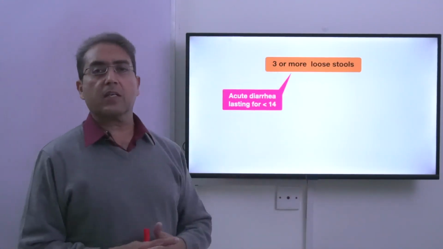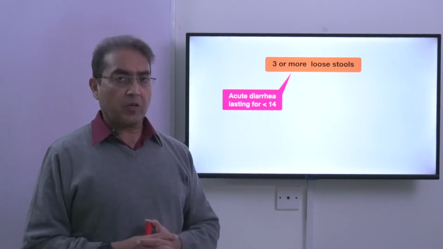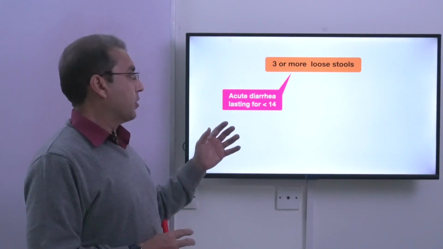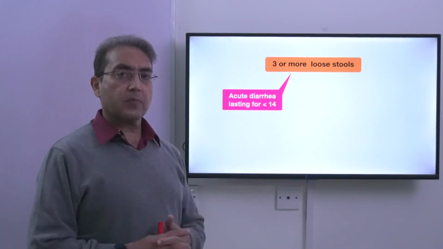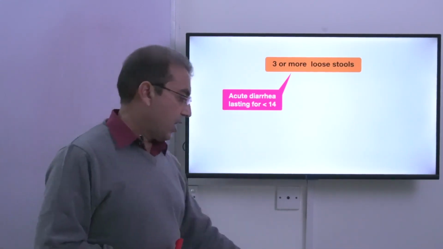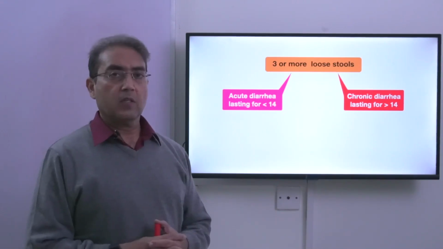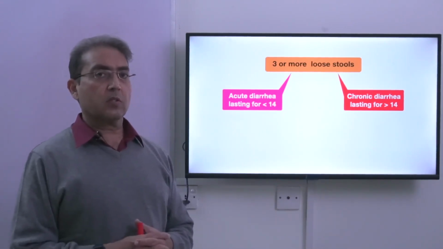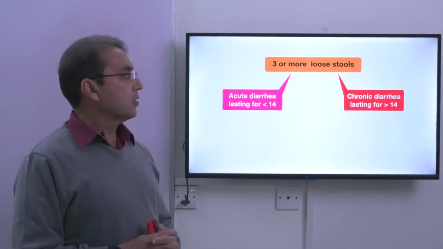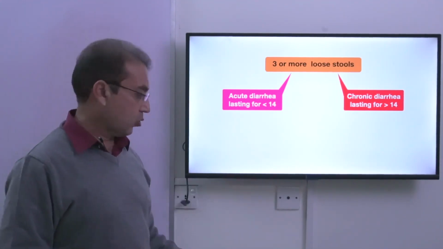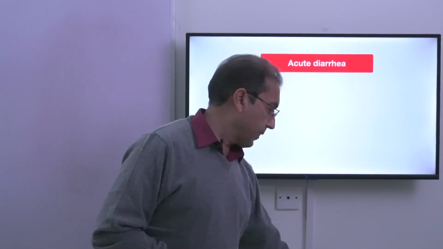Now this diarrhea can be acute. If the symptoms settle down within a period of 14 days, this is called acute diarrhea. So acute diarrhea does not persist beyond 2 weeks, while if it persists beyond 2 weeks, this is called chronic diarrhea. So if the symptoms persist for more than 14 days or 2 weeks, this is called chronic diarrhea, and sometimes this is also called persistent diarrhea.